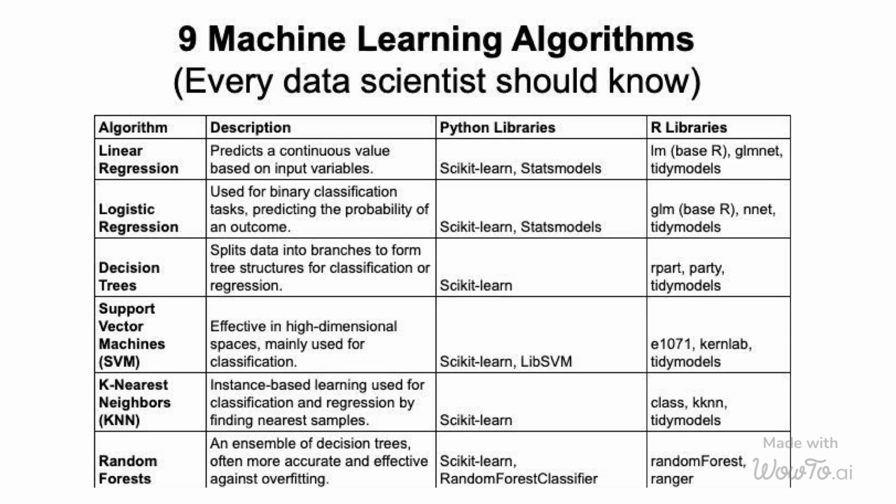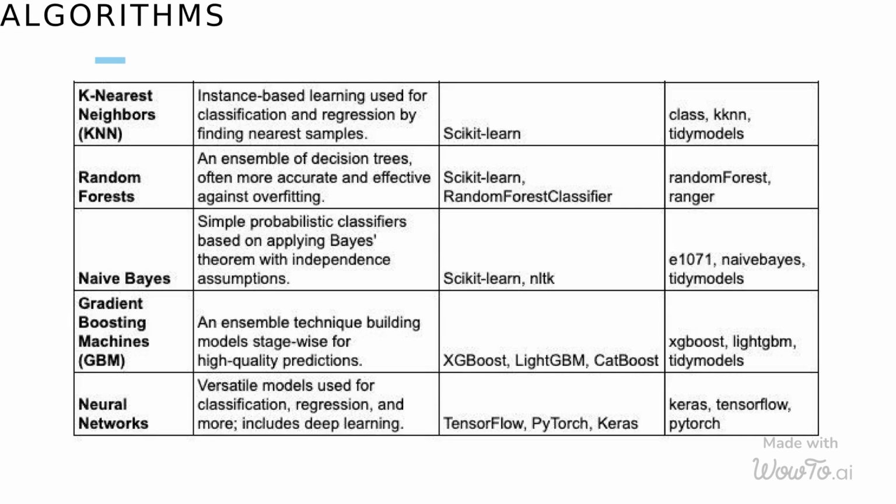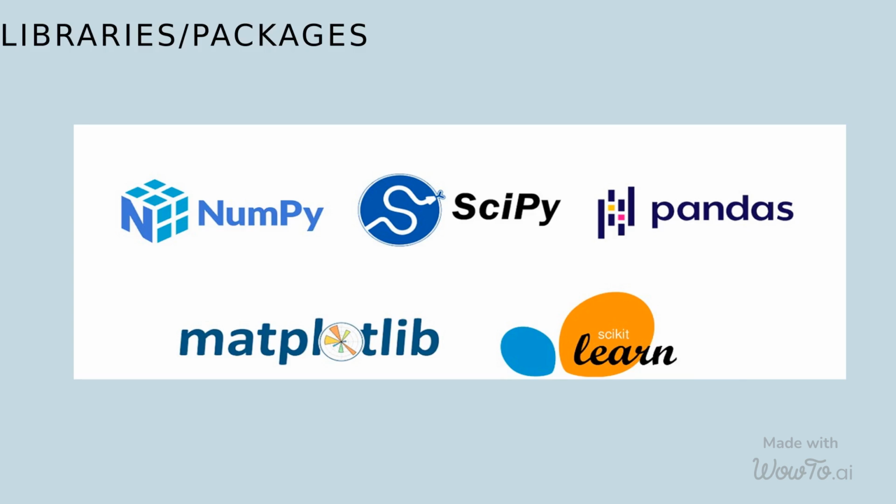Some of the algorithms are linear regression, logistic regression, decision trees, support vector machine, k-nearest neighbors, random forest, Naive Bayes, gradient boosting machines, neural networks. Some of the most important libraries we use in machine learning are NumPy, SciPy, Pandas, Matplotlib, scikit-learn.